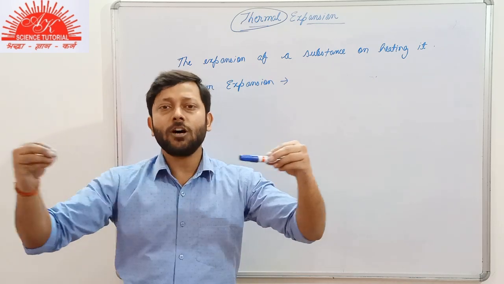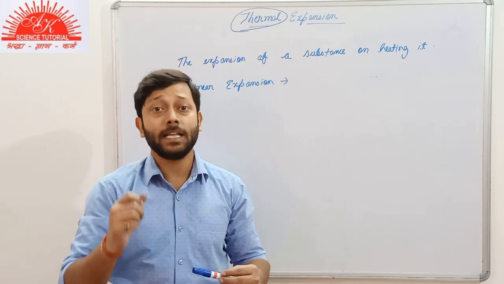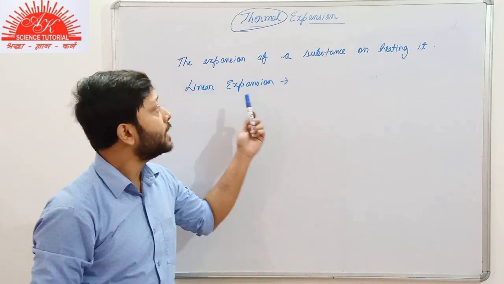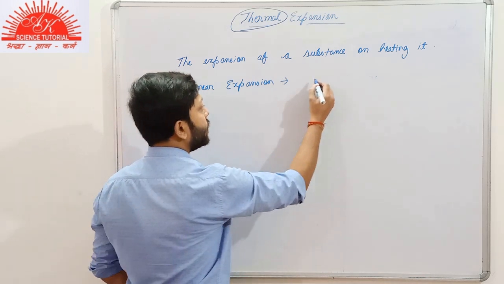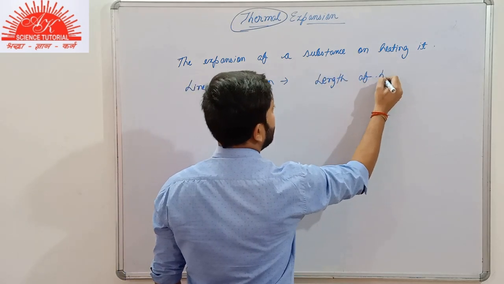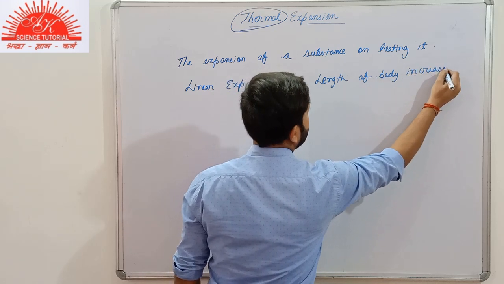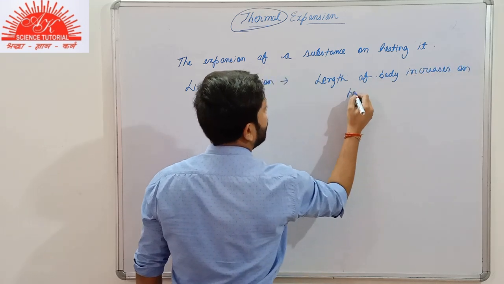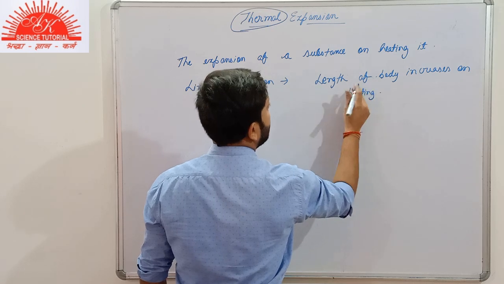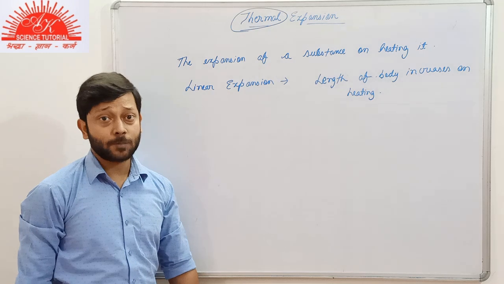So if only the length of that body is increasing on heating it, then it is known as linear expansion. I'll write it over here. Length of body increases on heating. If you heat any body and its length starts to increase, then it is known as linear expansion.